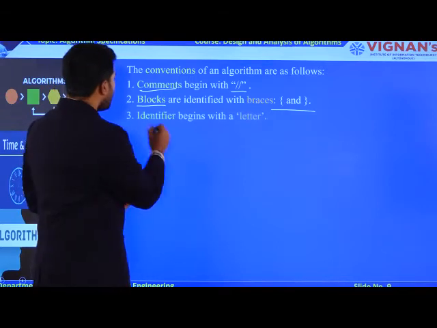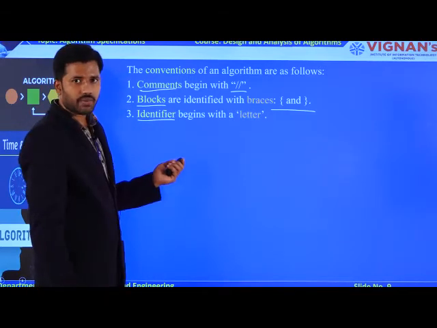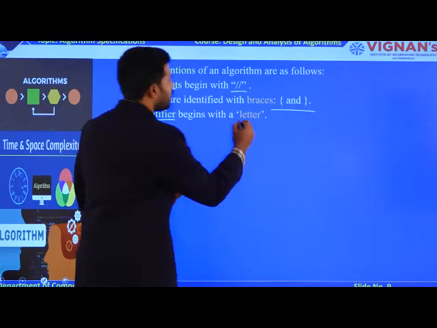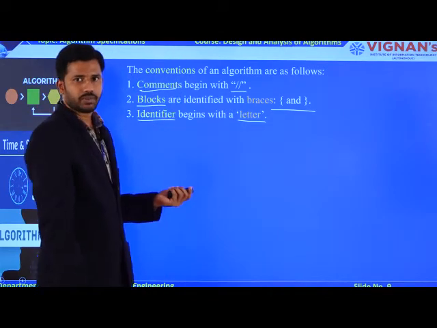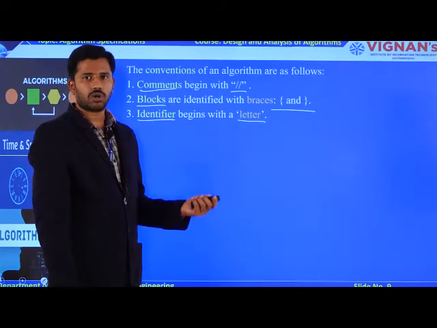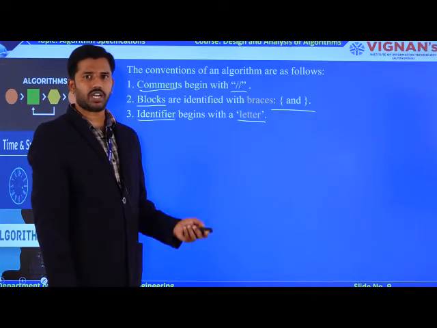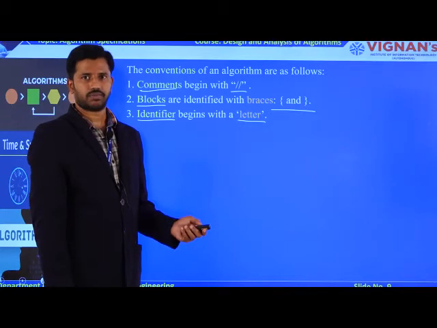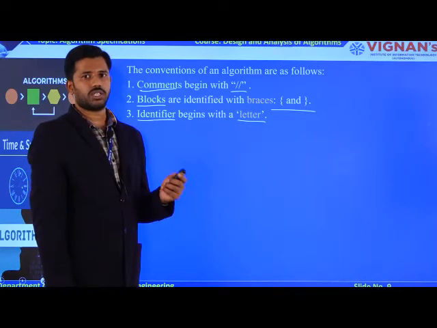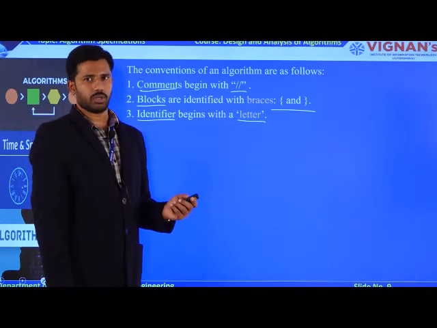The third one is identifier. Like your programming language, every identifier must start with a letter, nothing but an alphabet. Underscore and dollar symbol are not at all acceptable. So every identifier must start with a letter. Operators are not at all acceptable.